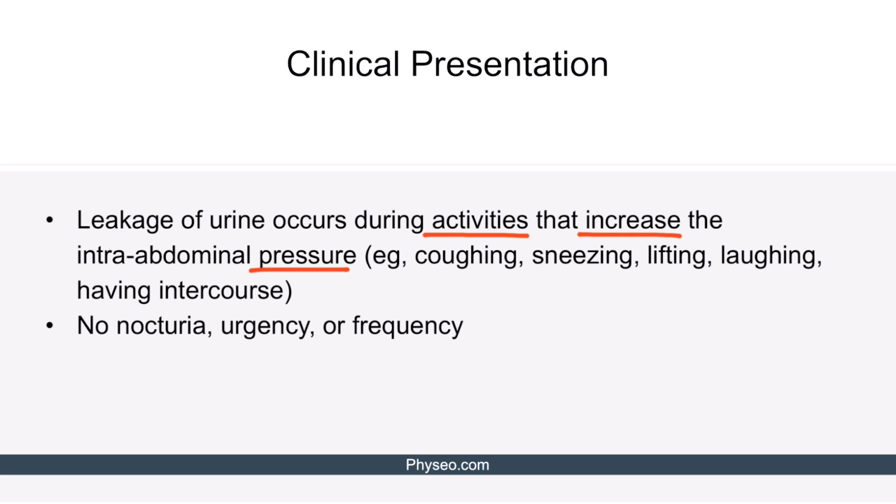Now, in severe cases, patients may lose urine when they're standing or even walking. Those aren't very stressful activities, but you can see that the stress level doesn't actually need to be that high in order for the leakage to happen. So that would be severe. Now, a key way to distinguish this from other causes of incontinence is that these patients don't have any nocturia, they don't experience urgency, and they don't experience frequency. Remember, it just leaks when they flex their abdomen or increase that abdominal pressure. There's no time to even experience the sensation of urgency because it just leaked already because they coughed.